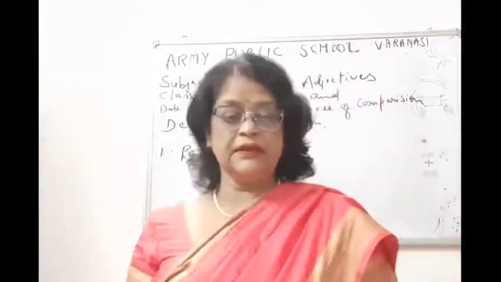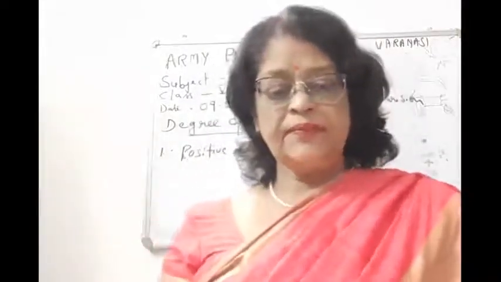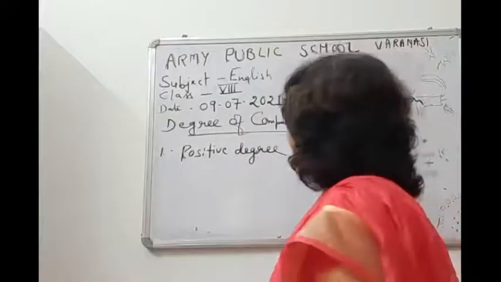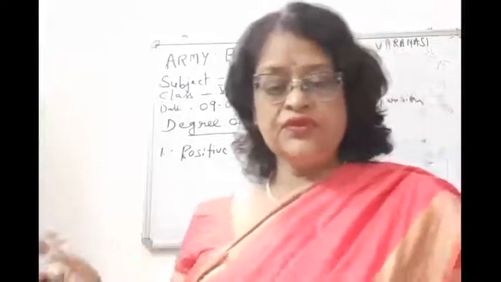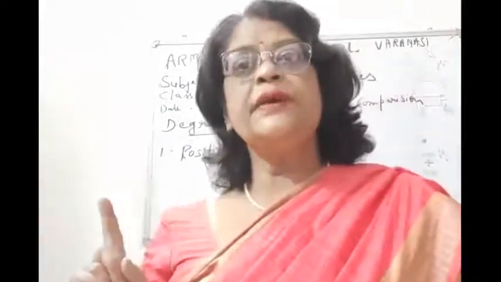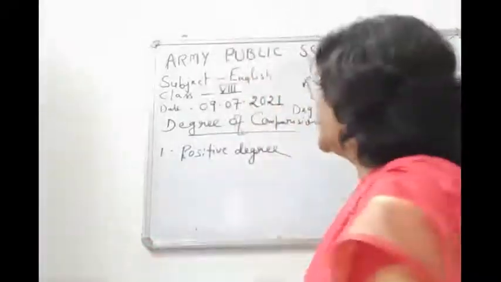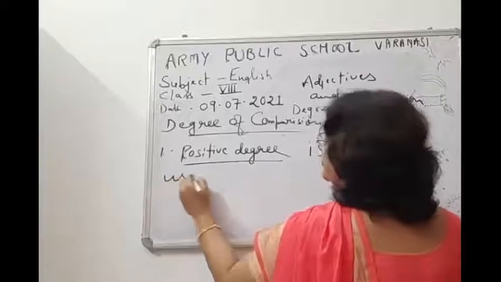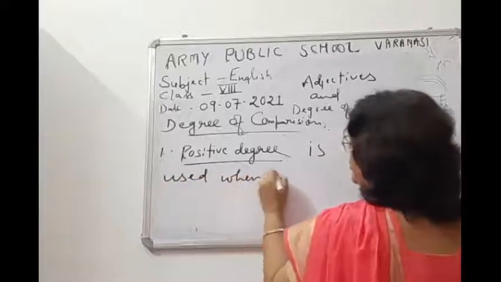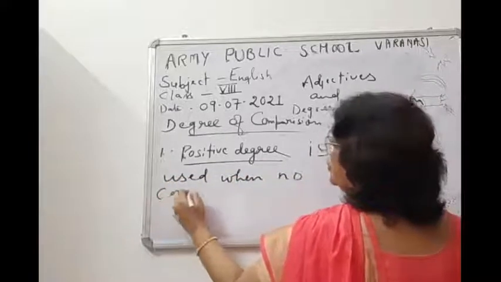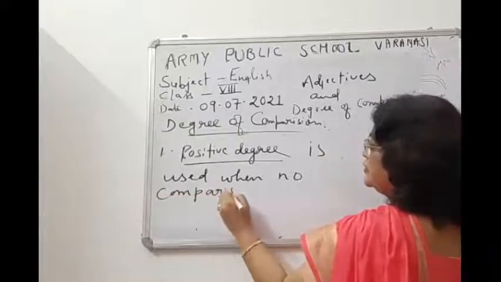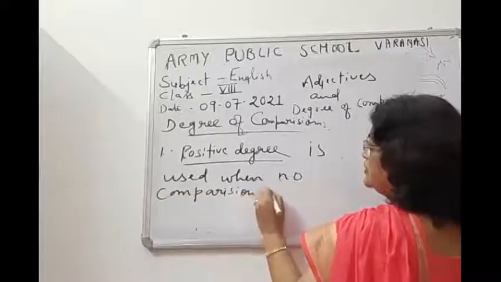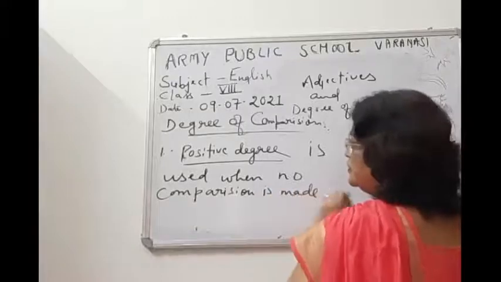Now children, the positive degree is used when no comparison is made. So we can write it: positive degree is used when no comparison is made. Okay.